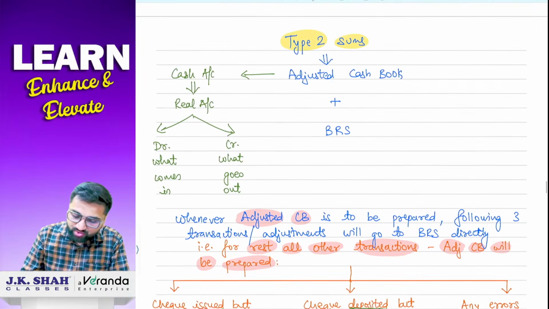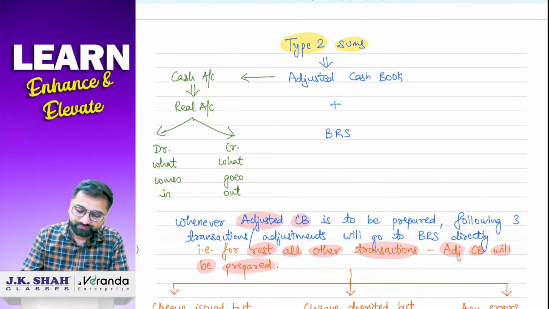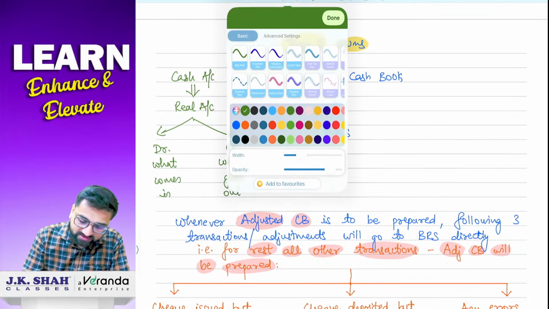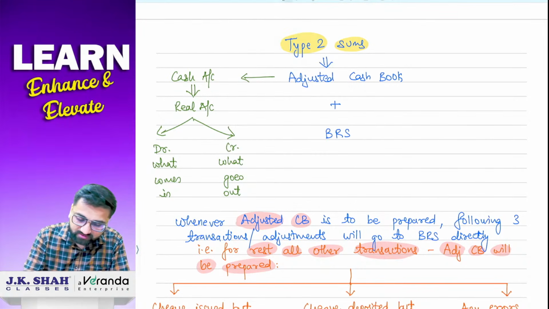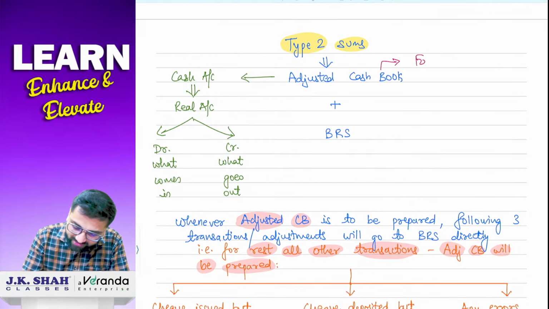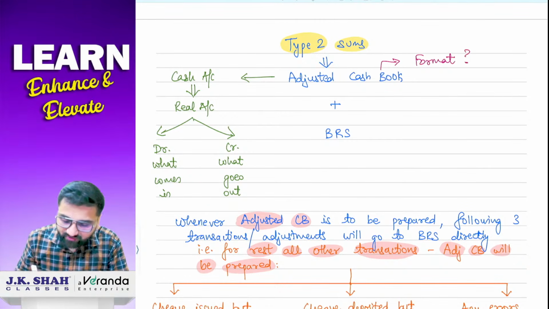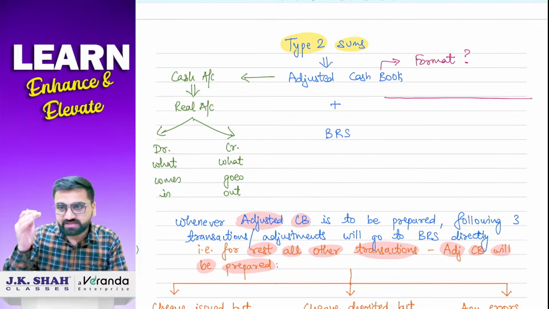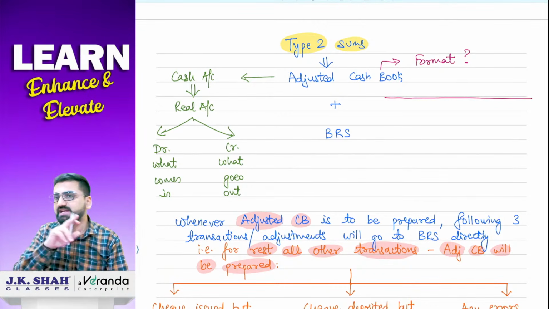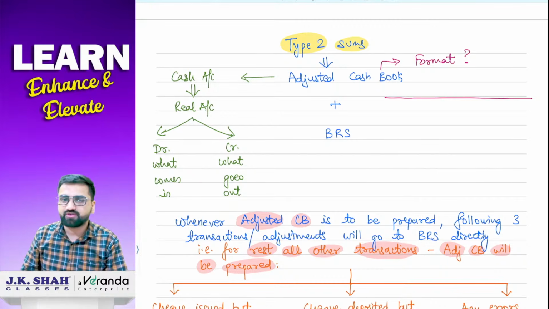नाउ एडजस्टेड कैश बुक जो है, व्हाट इज द फॉर्मेट फॉर दैट? सर व्हाट इज द फॉर्मेट फॉर एडजस्टेड कैश बुक? करेक्ट. So what is the format for adjusted cash book? So it is nothing. You just have to, you can make it in a statement form also. जैसे BRS we prepare in that way, you can also prepare statement form में.